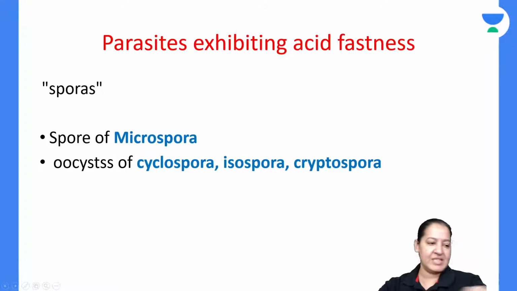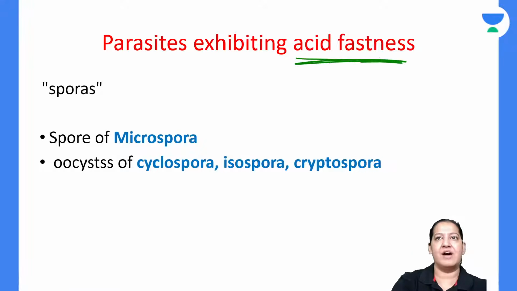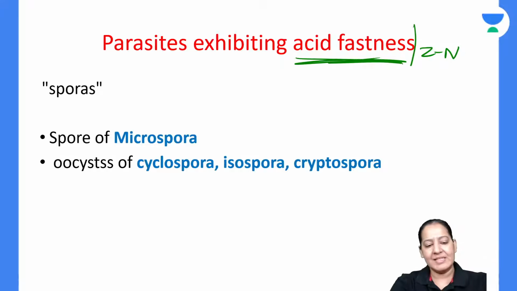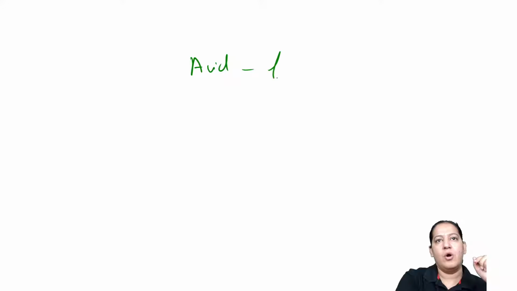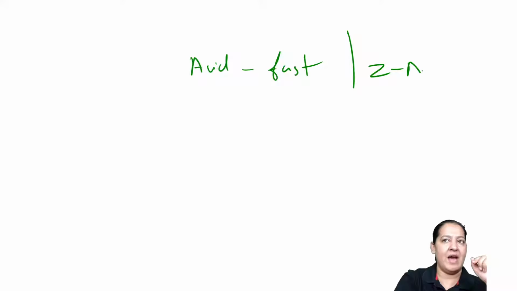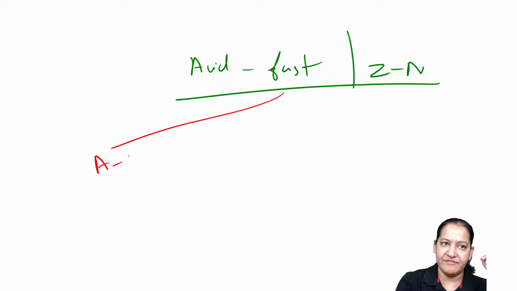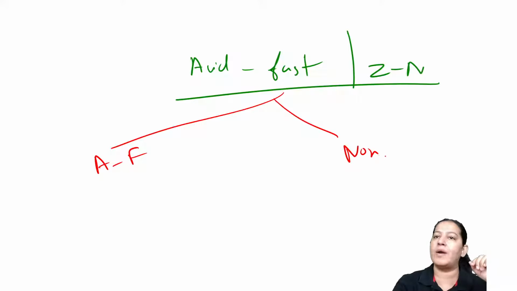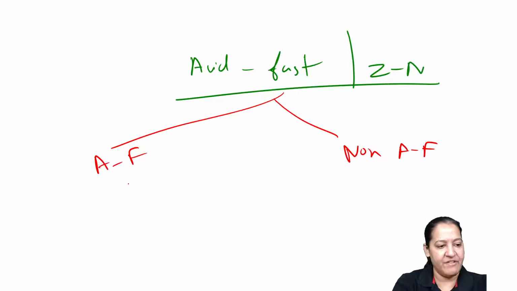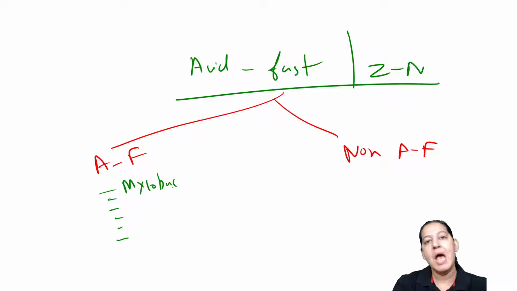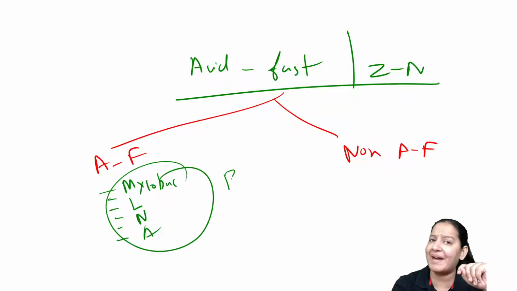You know acid fast staining is there. There is a stain known as acid fast stain, also known as Ziehl-Neelsen stain. You may have heard of it. It is a stain we do on certain organisms. Some of the organisms are acid fast and some are non-acid fast. In the list of acid fast organisms, is there any parasite? I know the bacteria: the most important is Mycobacterium tuberculosis, Mycobacterium leprae, Legionella, Nocardia, Actinomycetes. These all are acid fast bacteria.